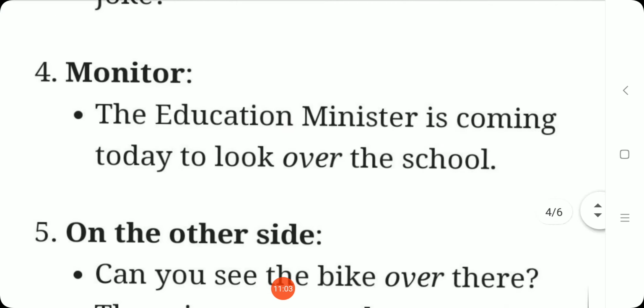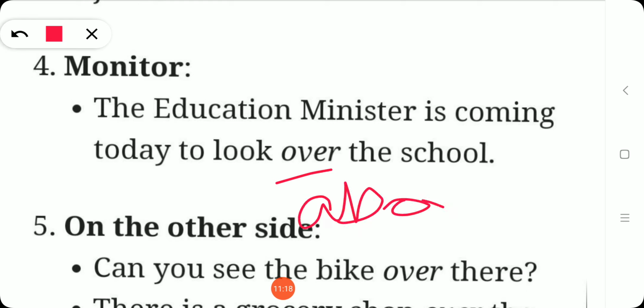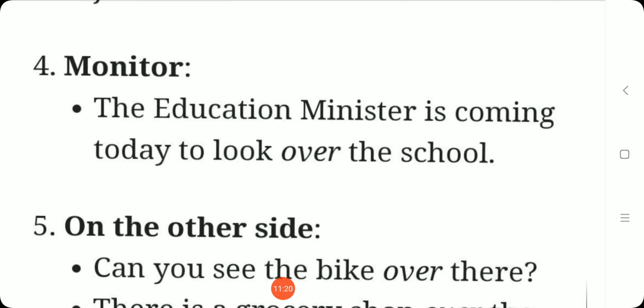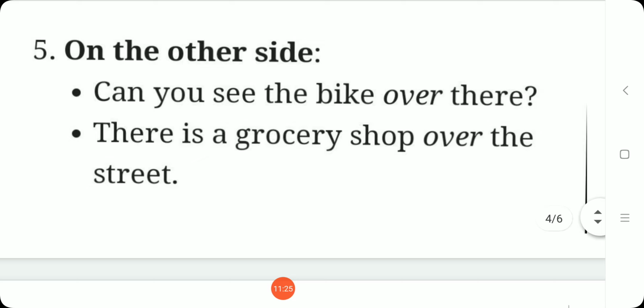Next one, to monitor. The education minister is coming today to look over the school. Okay, to monitor the school, to inspect the school, to check the school. Okay, so here also we cannot use above. We can find using above as wrong. Okay, next one, on the other side. Can you see the bike over there? There is a grocery shop over the street. Okay, on the other side of the street.